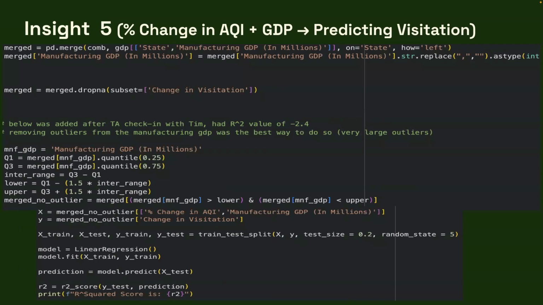And this is our code. The most significant part of this is that this was after our TA check-in. We had to remove some of the outliers to make our R squared better. And it does lead to some inaccurate data to an extent, but it was necessary. But our x-axis was the percent change in AQI, and then also the manufacturing GDP. And then we were trying to predict the change in visitation.